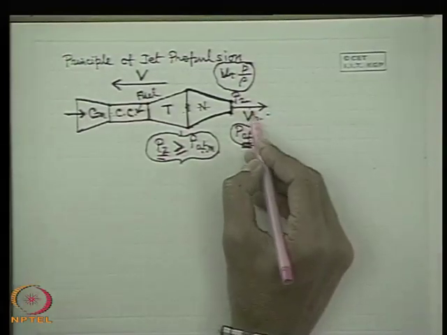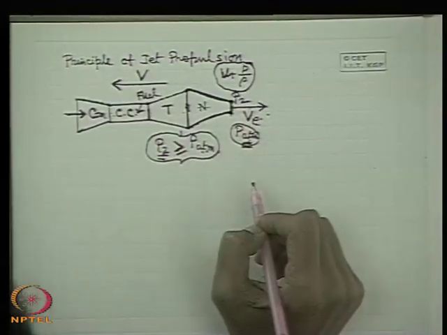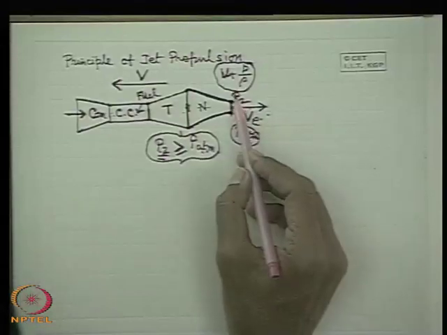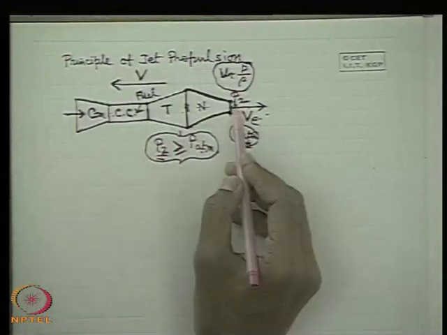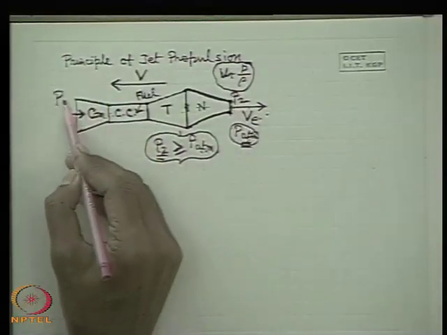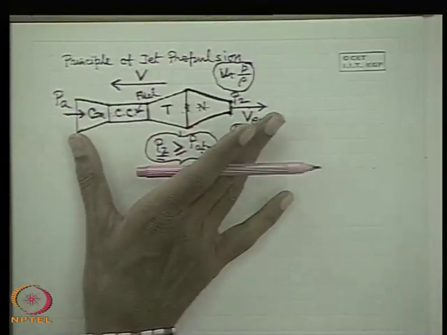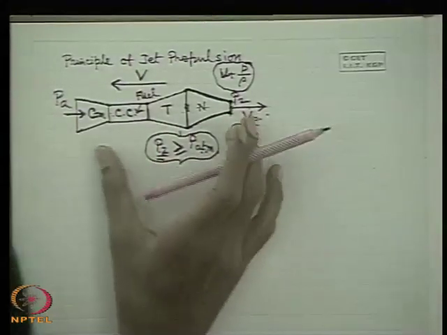This is just for your information, otherwise you will not be able to understand when you will be analyzing the control volume and the momentum theorem for the control volume, that is why P2 is greater than P atmospheric. So in certain cases P2 may be greater than the P atmospheric, this is the P atmospheric. Now here is the problem, with this information, for jet propulsion or jet engine performance.